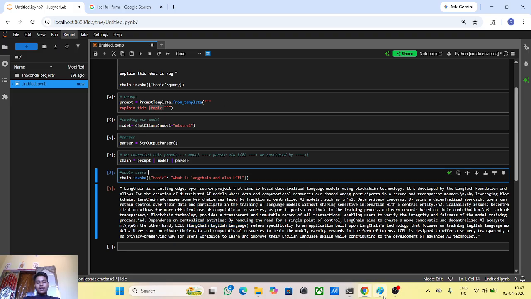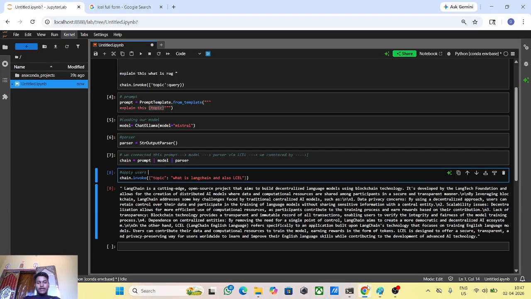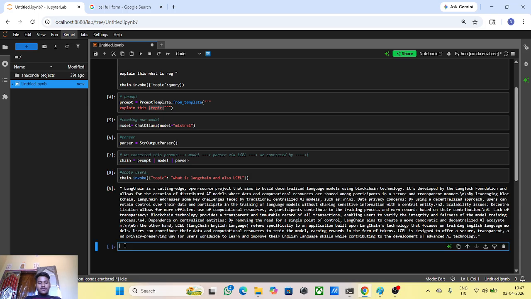The second thing we are understanding here is how to create a chain, then exploring the functions like invoke and stream. Okay, let's first understand the stream. What is stream? Like ChatGPT, token by token it is printing, that was the magic, which is like a human writing their answers. Okay, this was written by this stream.